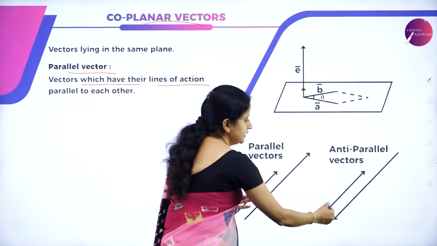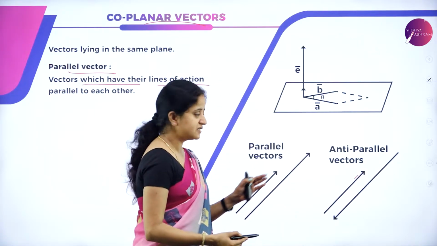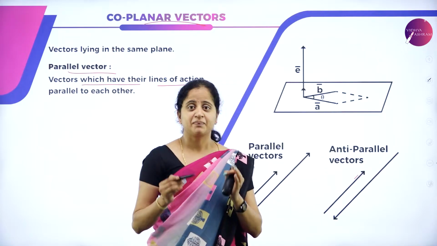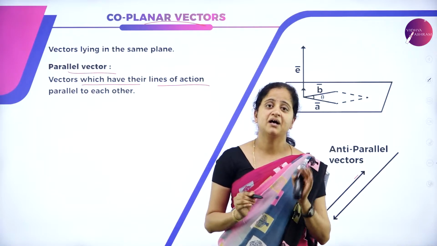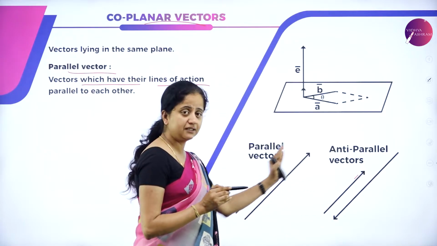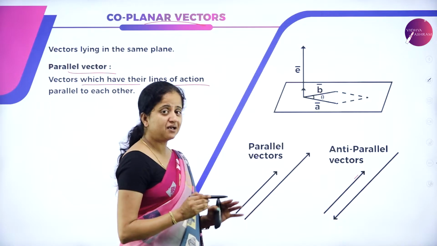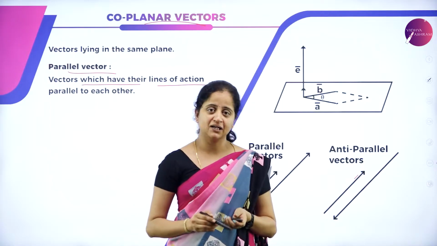Here you can observe these are anti-parallel vectors because they are not moving in the same direction. Parallel vectors move in the same direction, which means their lines of action are parallel to each other. They are acting in this direction and these lines are parallel to each other, and hence the name parallel vectors.